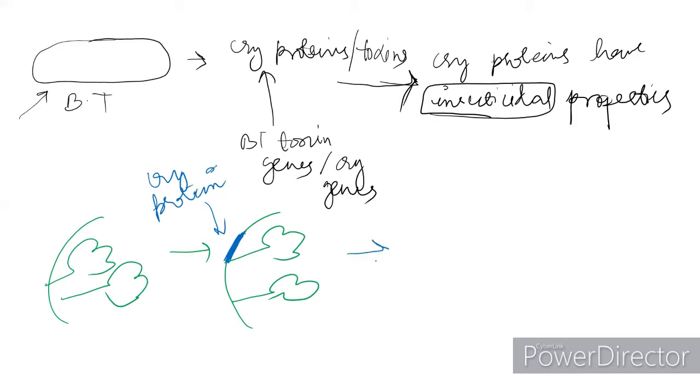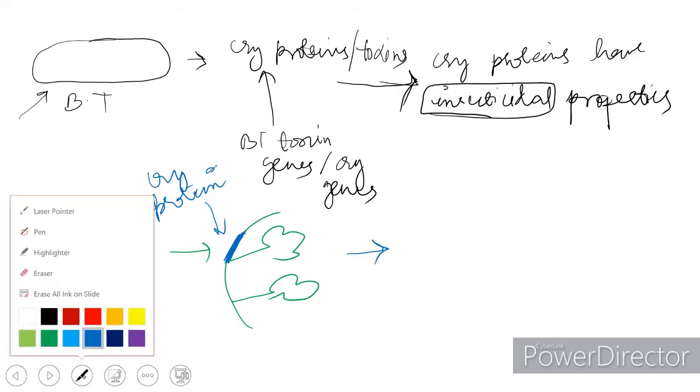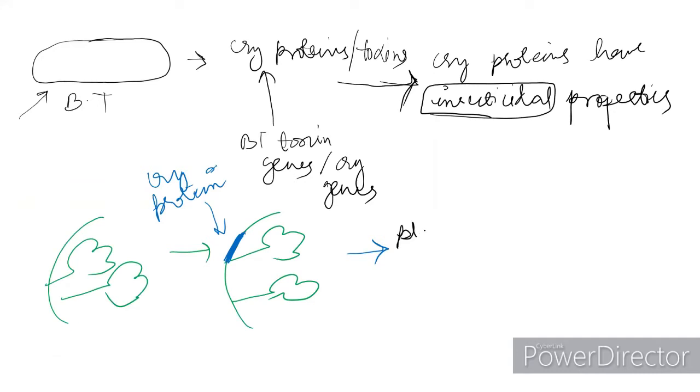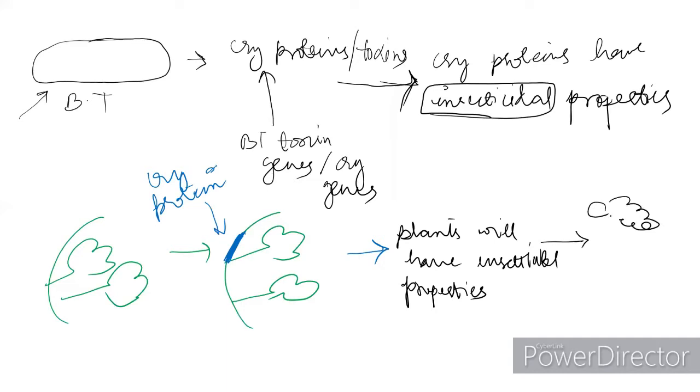Then what will happen is plants will produce insecticide, or plants will have insecticidal properties. Now insects will ingest this plant, will eat up this plant, and the insect will die.